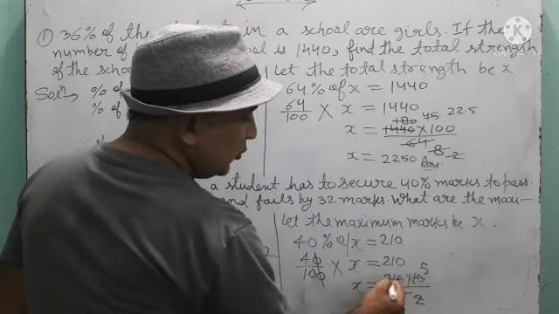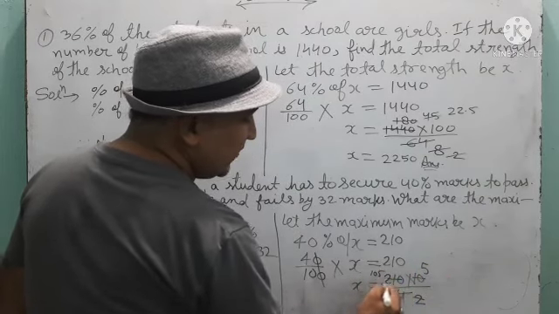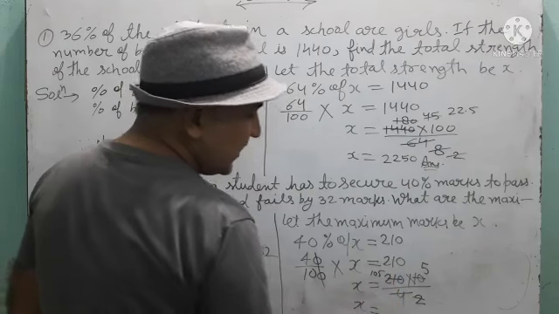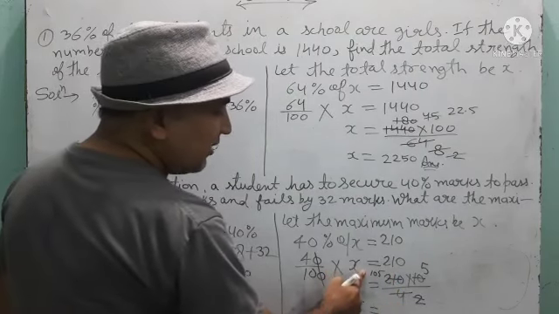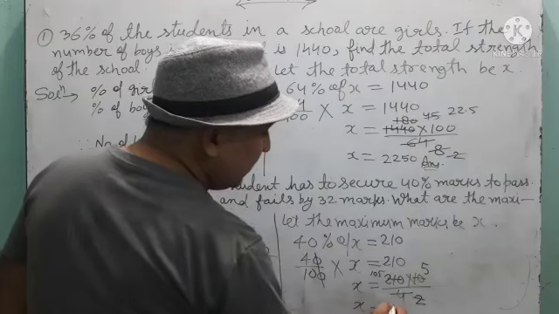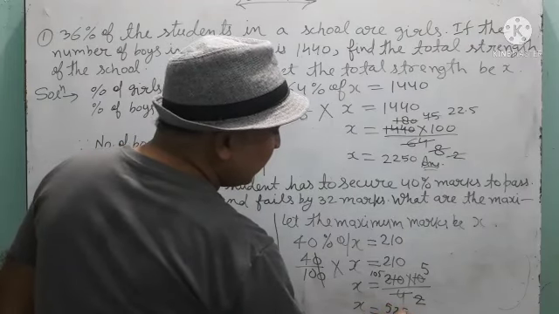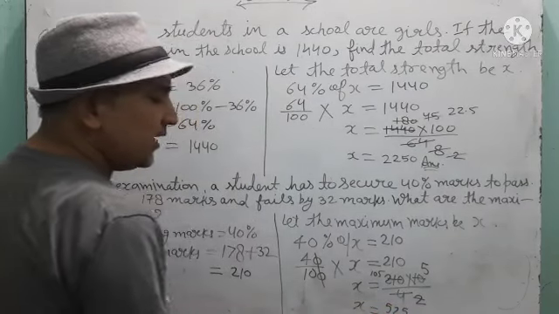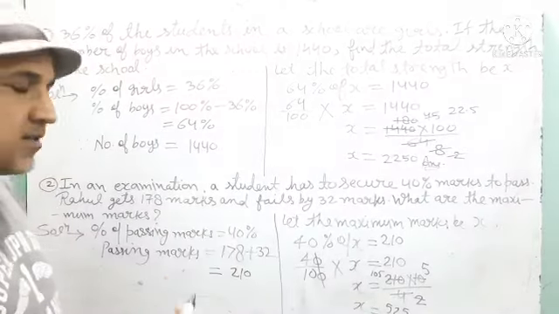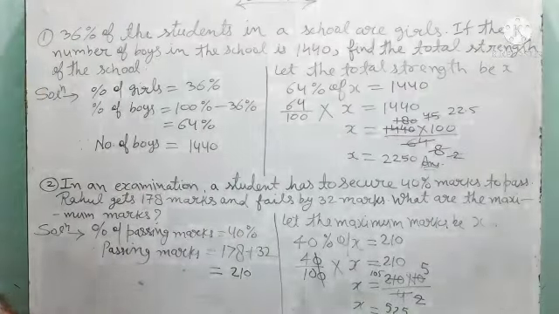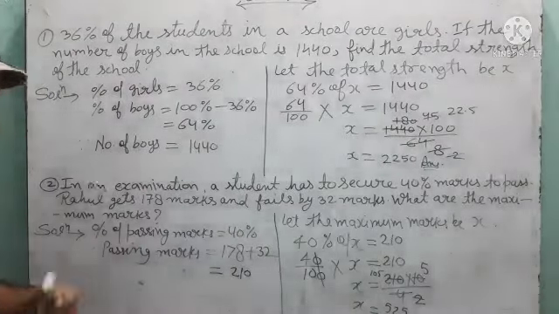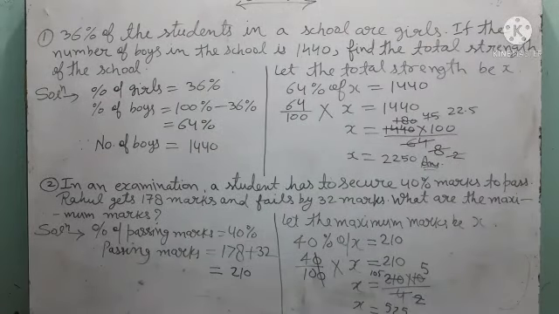Dividing 210 by 105 gives 2 times. That means X is equal to 105 into 5, that is 525. That means the maximum marks is 525. Understood? Now note down these questions, then we will do some more questions.